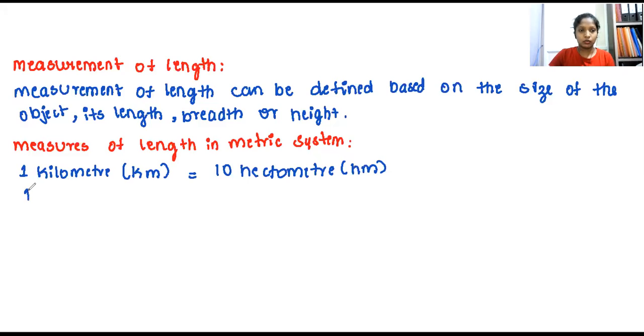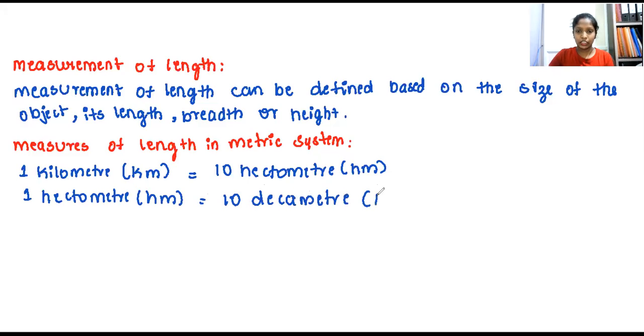The second one, 1 hectometer, that is hm, which is equal to 10 decameter. Decameter can be written as dam. Then 1 decameter will be equal to 10 meter.